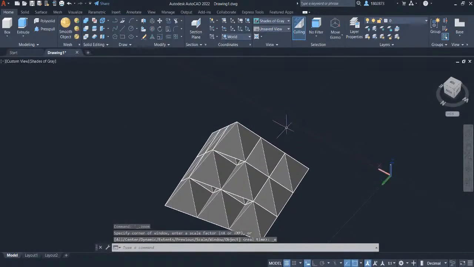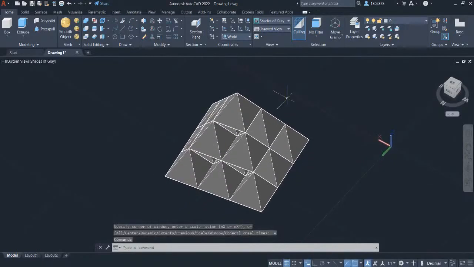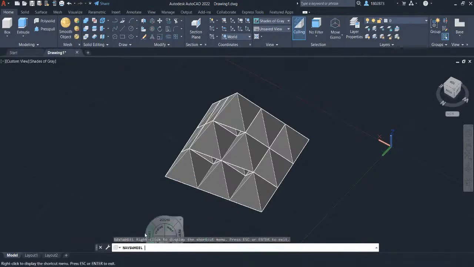Now, if you don't have a computer mouse to navigate in the drawing area, you can type wheel in the command line and select NavSWheel. The wheel command displays a wheel that contains a collection of navigation tools. So here we can use zoom, rewind, pan, and orbit. You can also click the full navigation wheel in the navigation bar.